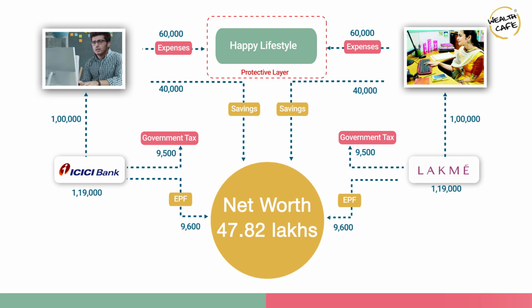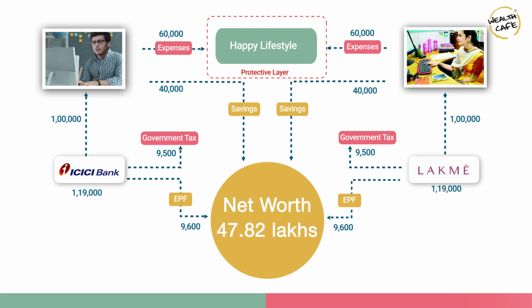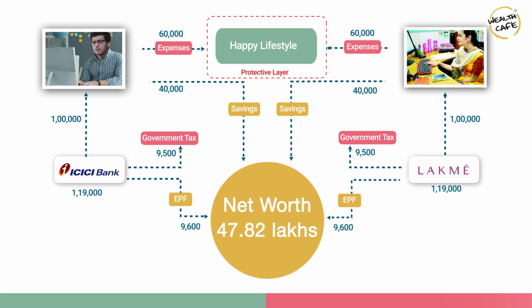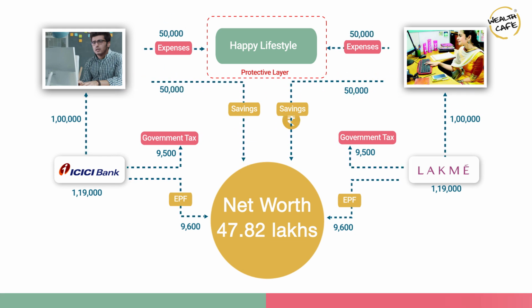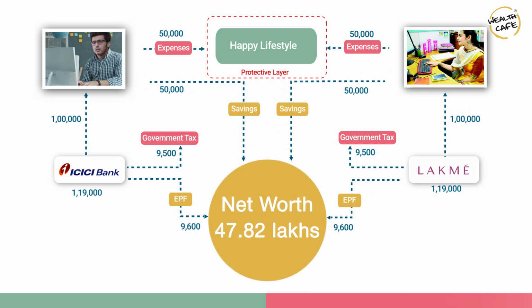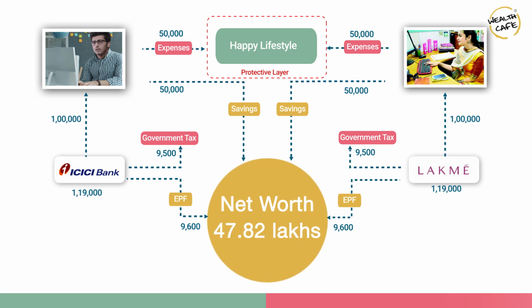What you also see here is that each time you put aside a small amount of money, if you're able to save a small amount of money, if you're able to cut down on your expenses on a particular month, that directly contributes to increasing your net worth. If your savings are 40,000 each month and you're able to cut down on your personal spends in any particular month and increase that saving to 50,000 or 60,000, that will directly go towards contributing to increasing your net worth. And we've already seen that a higher net worth helps you dream bigger, dream better, and plan for larger than life goals that you always thought were only achievable, like the movies on the large screen.